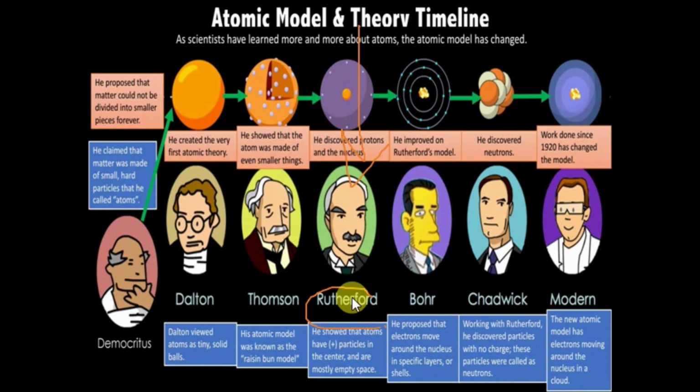So here he discovered positively charged particles. So what was the experiment? In his experiment, he passed alpha particles and observed the response.